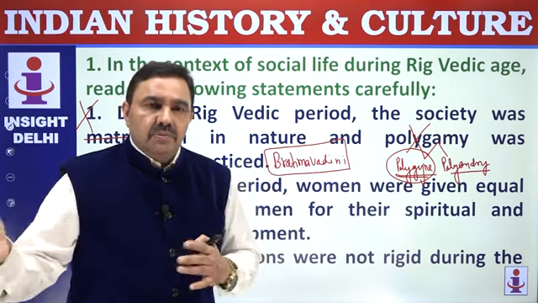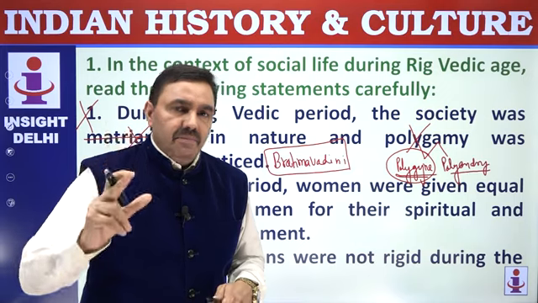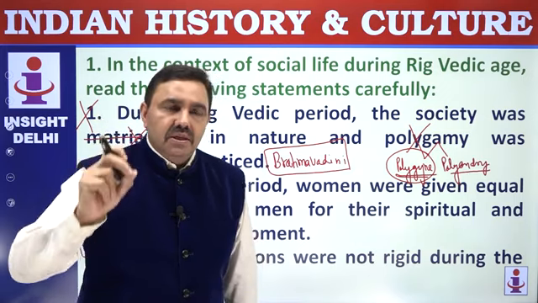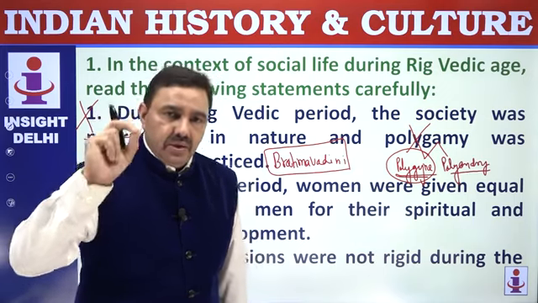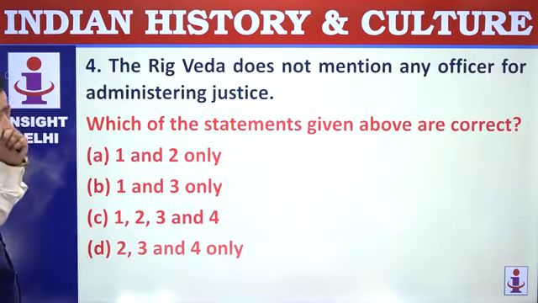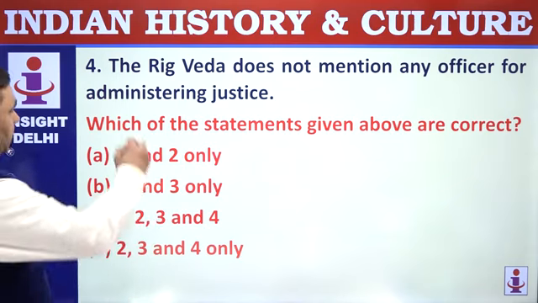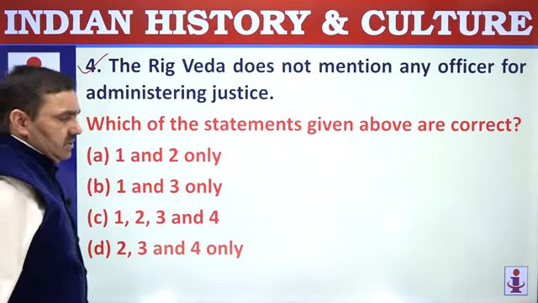My mother grinds corn. We belong to 3 different varnas by virtue of our profession, but still live together as members of the same family. It means even the members of one single family could belong to different varnas during the Rigvedic age. So it was liberal, it was flexible. Number 4, the Rigveda does not mention any officer for administration of justice. That's correct. The judicial legal system was not very well developed.